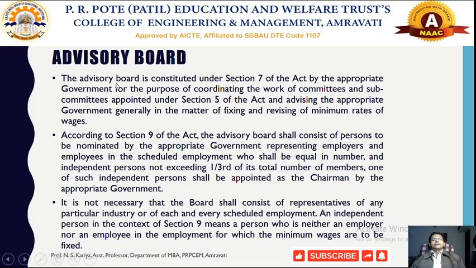The advisory board has been constituted under Section 7 of the act by the appropriate government for the purpose of coordinating the work of committees and subcommittees appointed under Section 5 of the act, and advising the appropriate government generally in the matter of fixing and revising the minimum rates of wages. So first of all, the advisory board has been constituted according to Section 7 to look after the work of the different committees.